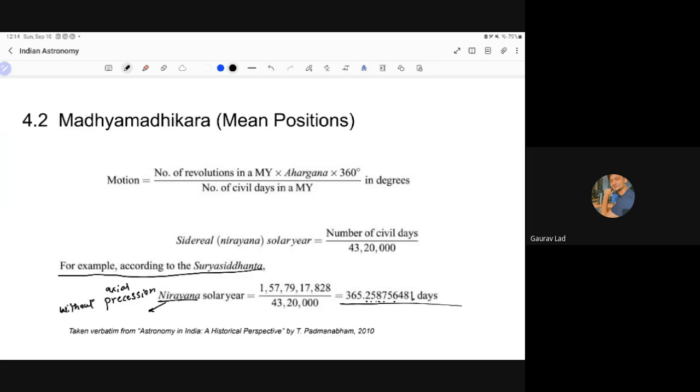I guess the age of Surya Siddhanta might be around 505 CE at least. So in 505 CE, they were able to accurately calculate the duration of the year up to 1, 2, 3, 4, 5, 6, 7, 8, 9 decimal places. That's admirable. That is something, again, that should be appreciated.